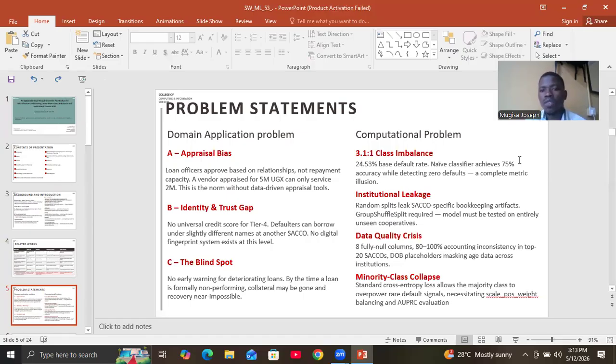Computation problems, we have class imbalance, whereby in our data set, the majority of the cases are non-defaulters, higher than the default cases. Therefore, it needs a careful design. Otherwise, a model will give you 75% accuracy while performing no prediction at all. Institutional leakage, I talked about it, whereby data from one institution goes into different partitions of the train, test, and validation.